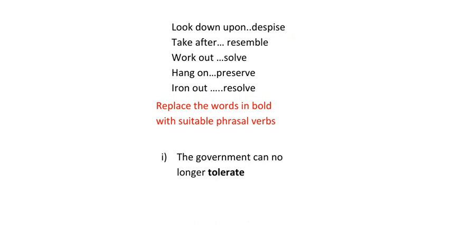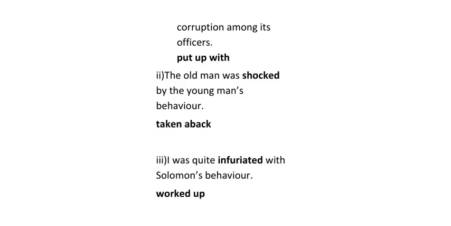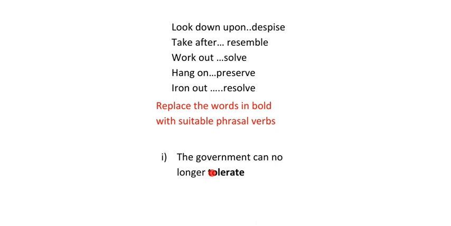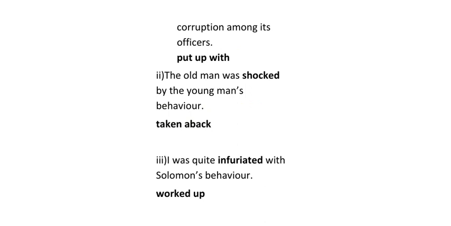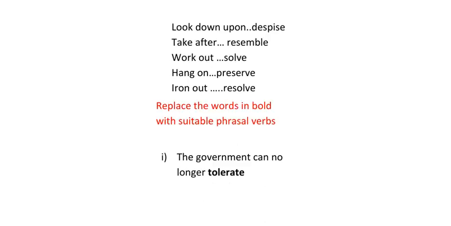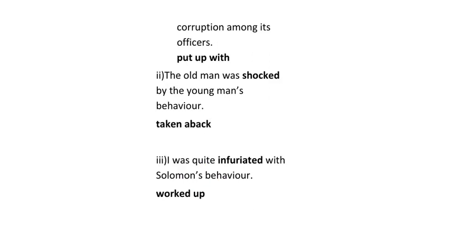Our first question: replace the words in bold with a suitable phrasal verb. Our first sentence: the government can no longer tolerate corruption among its officers. We have the word tolerate in bold. We are told to replace this tolerate with the suitable phrasal verb, and so the suitable phrasal verb will be put up. So the government can no longer put up with corruption among its officers.